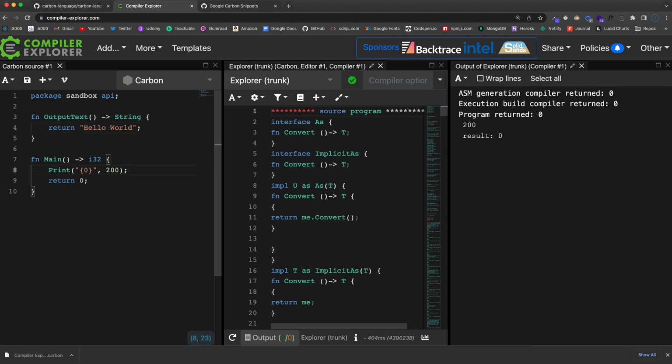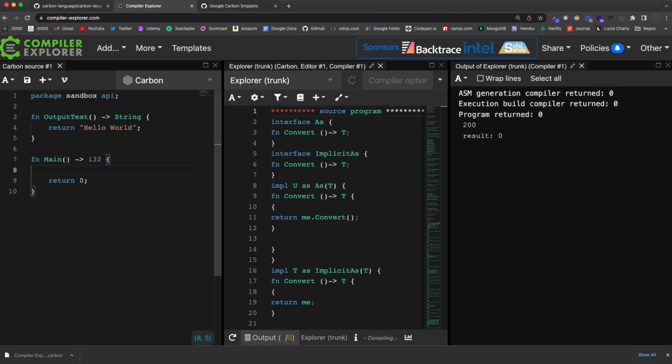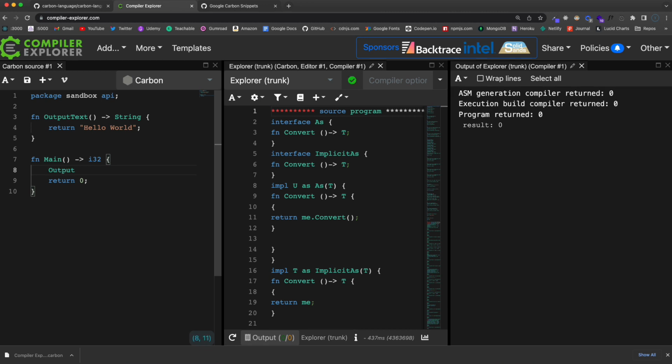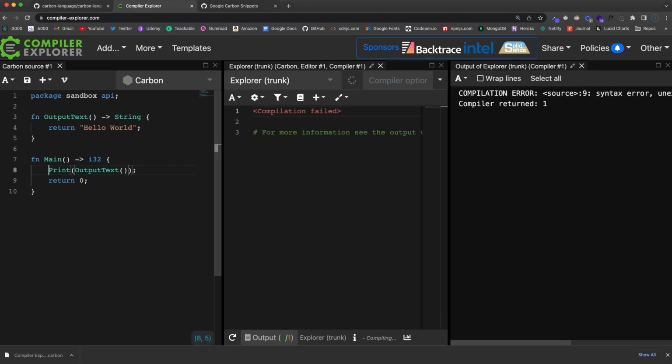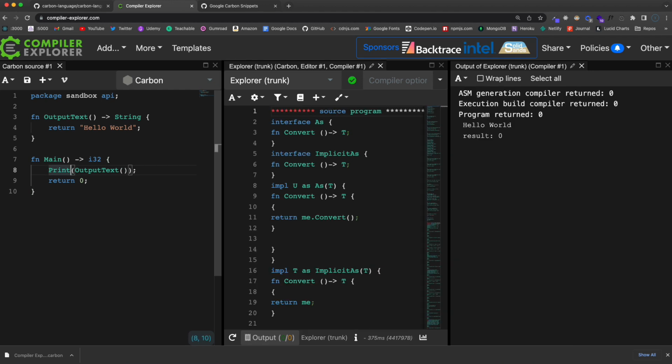Okay, and then obviously we can come down here and we can call that. So let's say output text, and now that should, let's see, you know what, that's not going to print anything out because I didn't use the print command. This is returning something. So what I could do here is say print. I hate not having autocomplete and stuff, but we could say print output text, and now you can see we're getting that hello world.